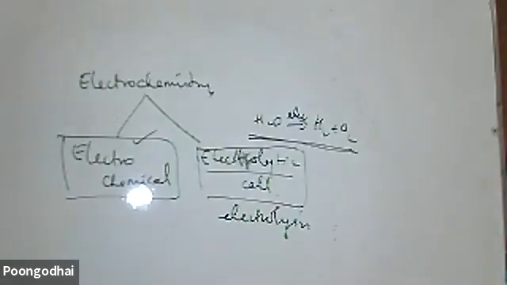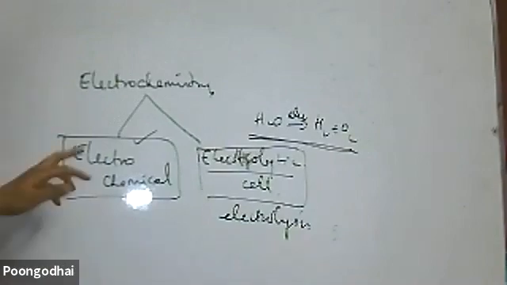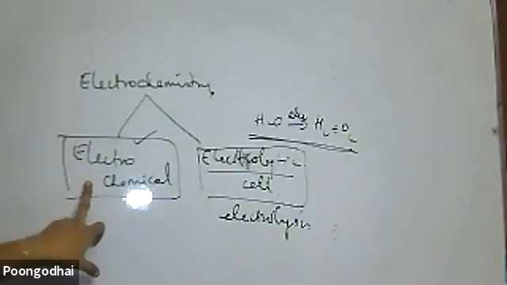Whereas in the electrochemical cell, chemical energy is converted into electrical energy. You can also call it a galvanic cell, or otherwise a voltaic cell.